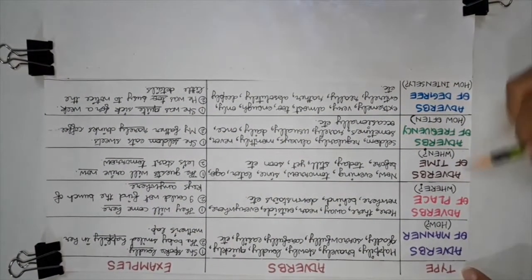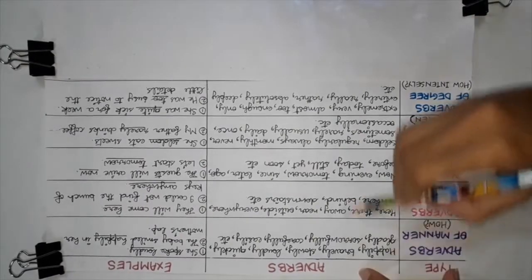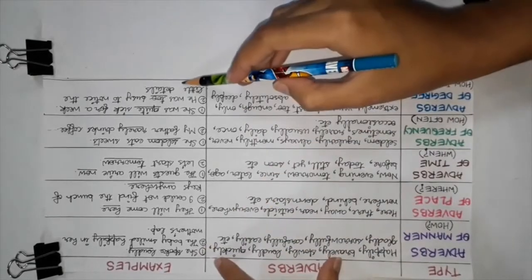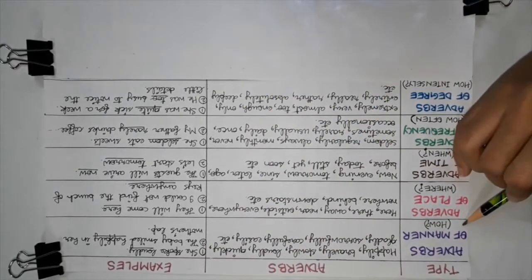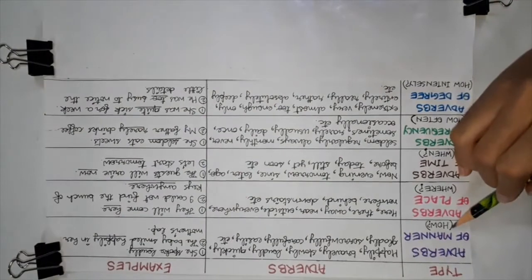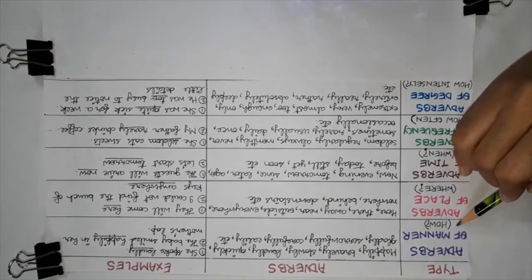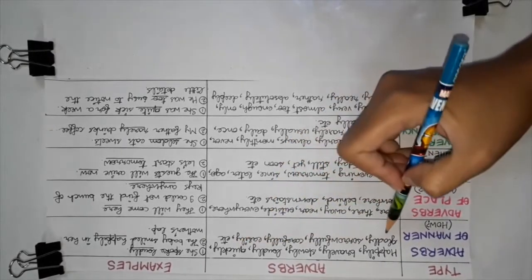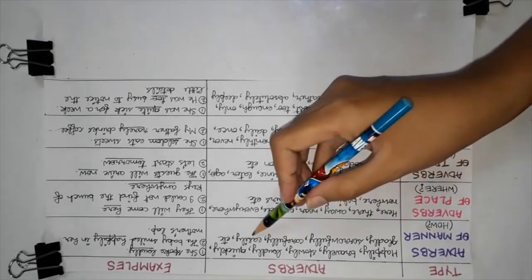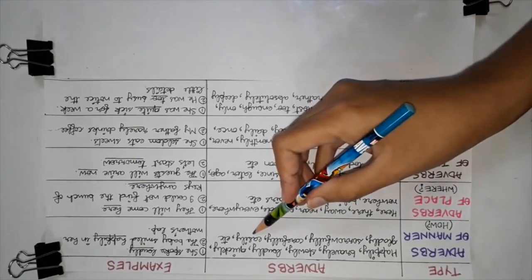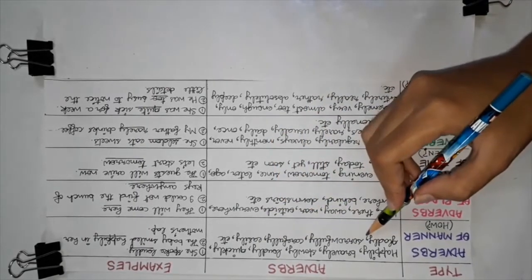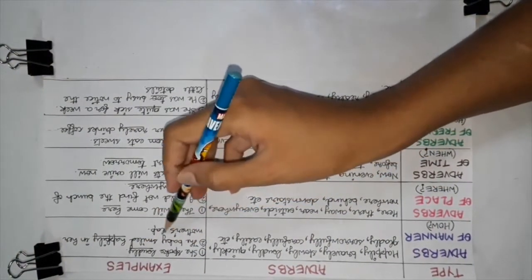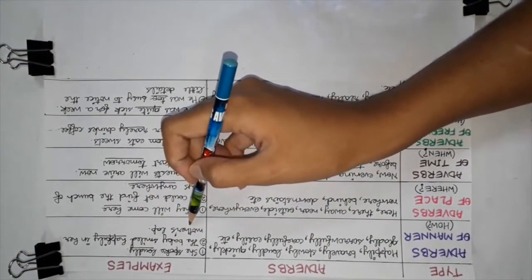So let's discuss the types of adverbs. These are the types of adverbs, a few common words of adverbs, and their examples. An adverb of manner tells us how the action takes place. Happily, bravely, slowly, loudly, quickly, gladly, sorrowfully, carefully, easily, etc. are some common adverbs of manner. Example: she spoke loudly. The baby smiled happily in her mother's lap.